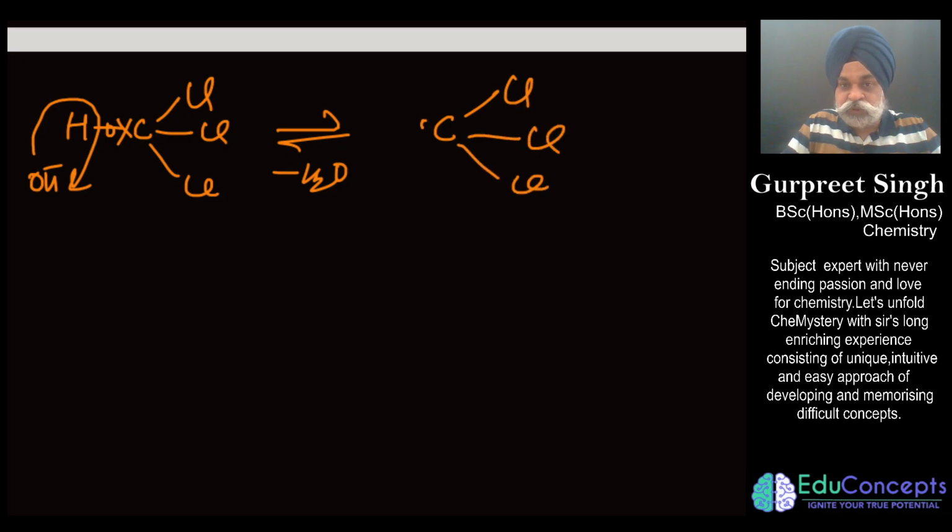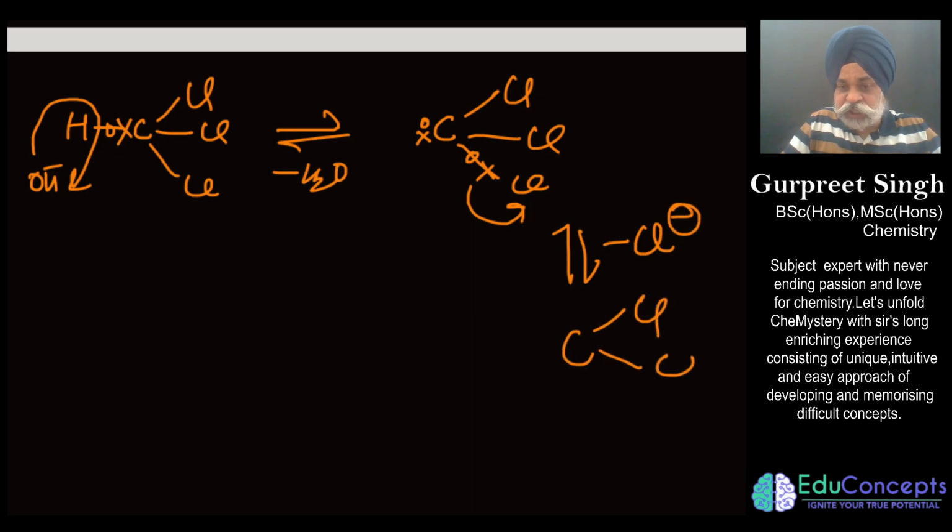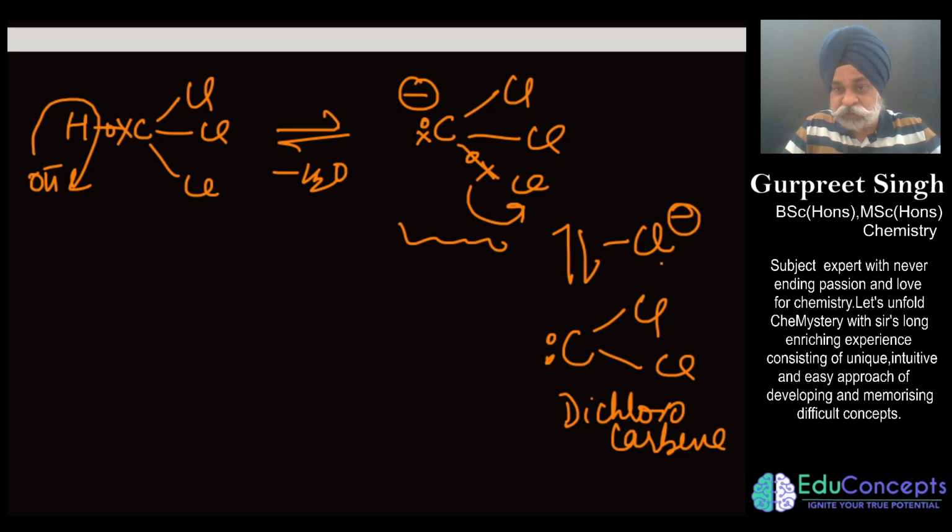So this is what you call the carbanion of chloroform, which we get on the deprotonation of this trihalo compound. Now if I say that this goes out as Cl negative, then you are left with a moiety which we call dichlorocarbene. This is called dichlorocarbene. First, because both of these are there in the question, this moiety is also being asked, which is having a negative charge. Sorry, I missed it.